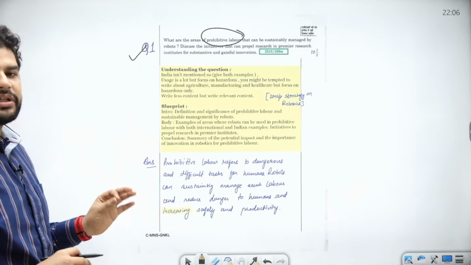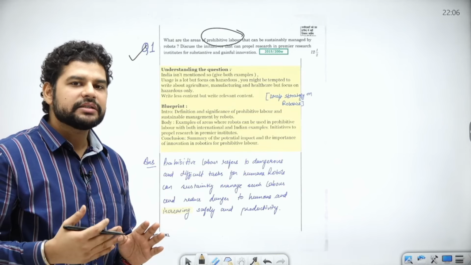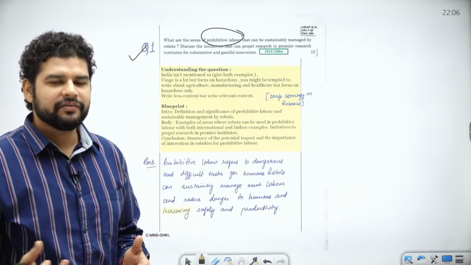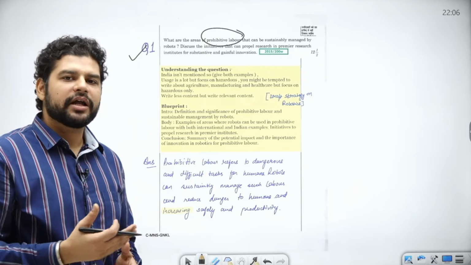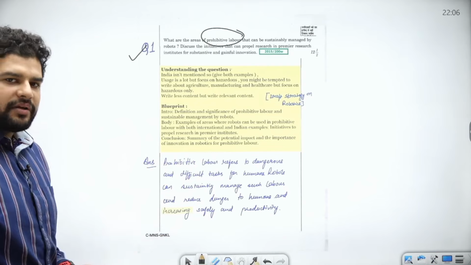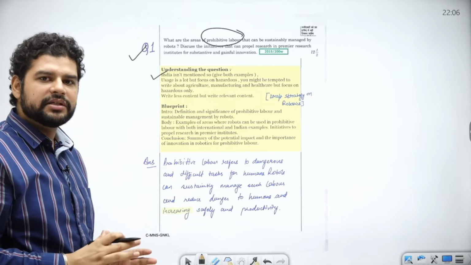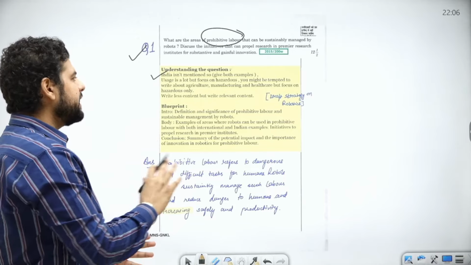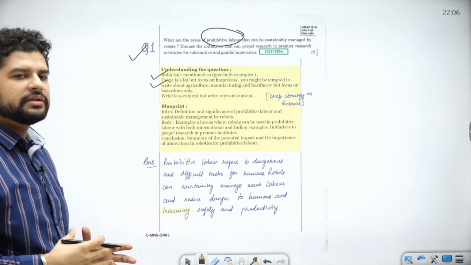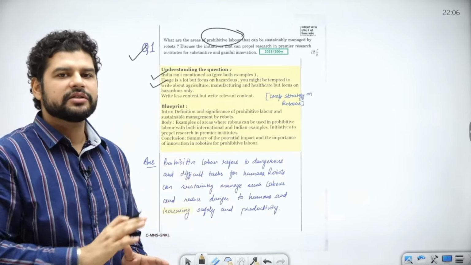So we are not going to discuss, I think you should understand this by now, agriculture and healthcare. But of course, if you can create some points which are hazardous in healthcare or agriculture, please go ahead. But the point is, we are going to focus on prohibitive labor, right? India isn't mentioned, hence we can give international examples also, but we should focus on India. I have mentioned this already, that robots should be used in hazardous areas. That is what is being asked.